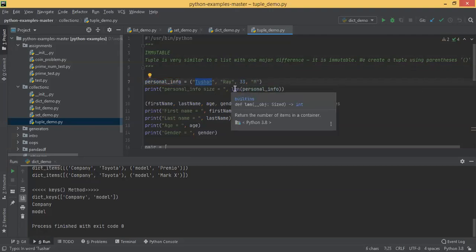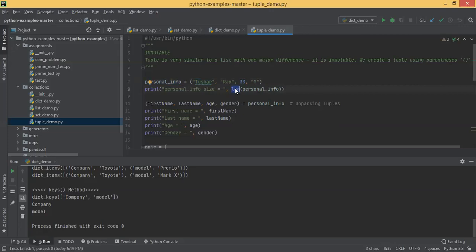We are calling length to get the size of the tuple. Then you can assign a tuple to multiple variables. That's what we have done. First name, last name, age, gender: four variables we have created and we assigned that tuple. That is also available.